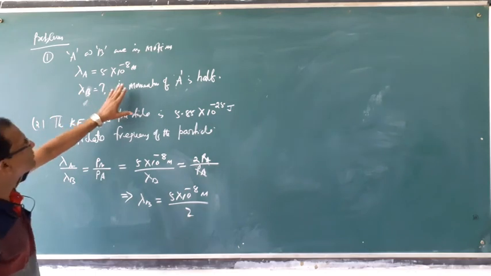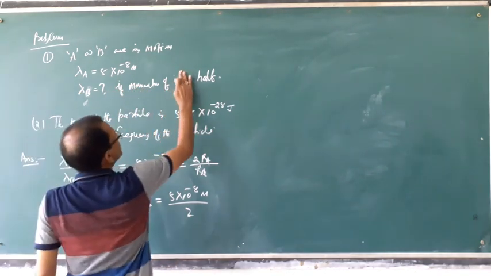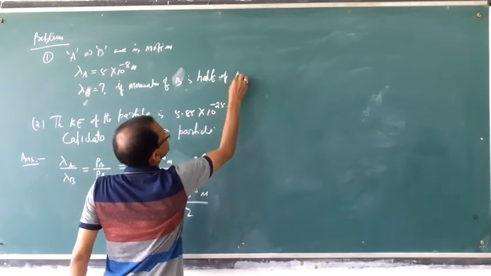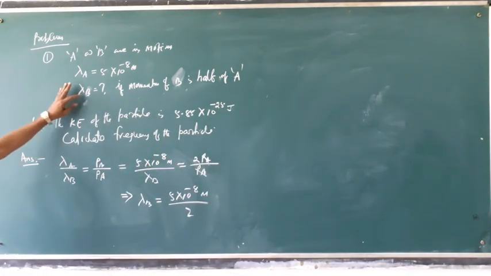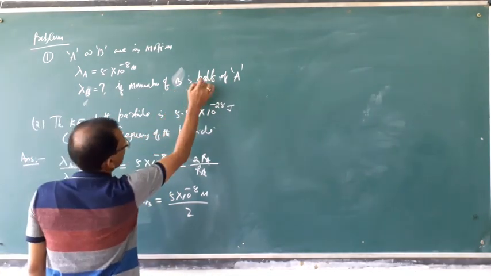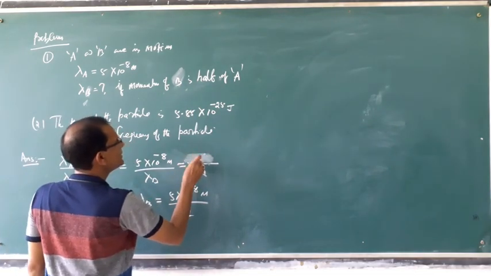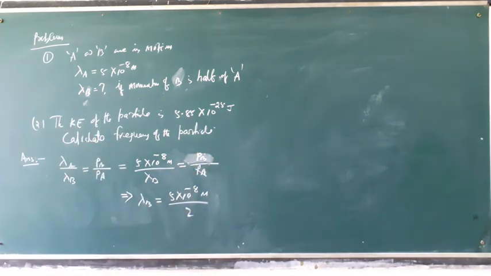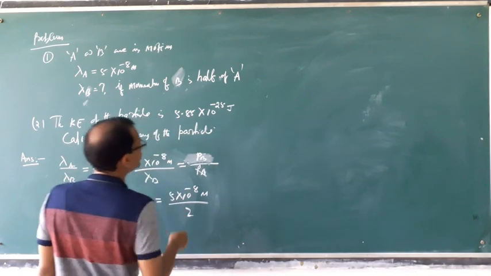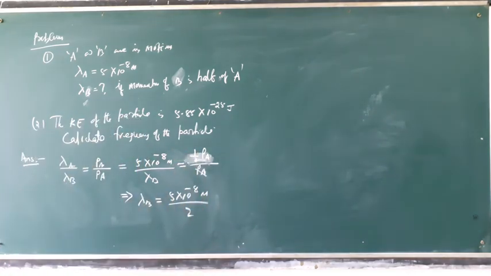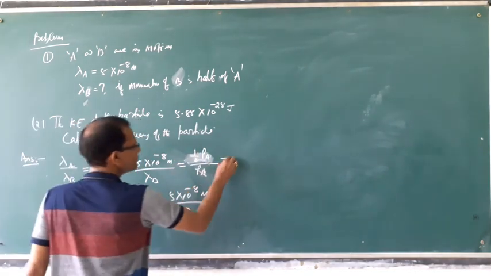Lambda B is asked. Suppose the momentum of B is half of A. Calculate the wavelength if the momentum of B is half of A. Then we put B as half of A. So PB by PA, PB is half of A, then PA remains, so the ratio is half.